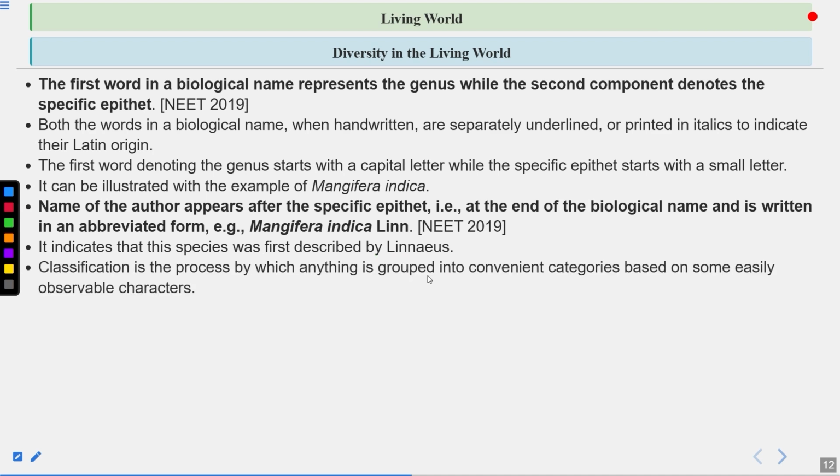Classification is a process by which anything is grouped into convenient categories based on some easily observable characteristic. Now let's talk about the classification. We cannot study each and every organism present on the earth. That's why we need to classify them into various groups. They are classified into different categories based on the similarities or the common characters. So what is classification? Grouping of organisms based on common or shared characteristics. Now the scientific term for these categories is taxa.